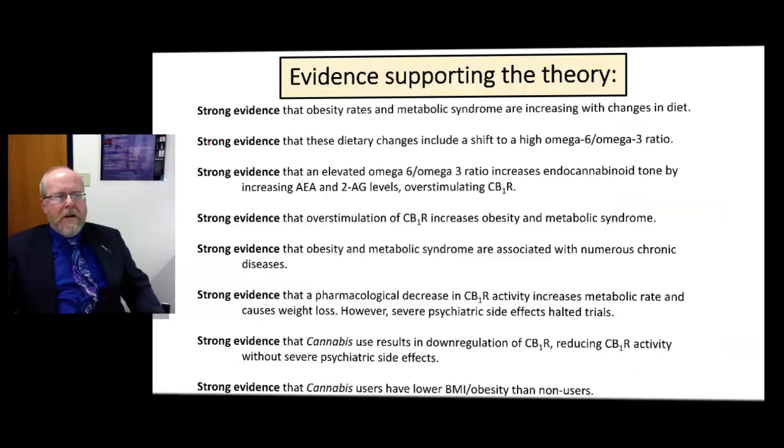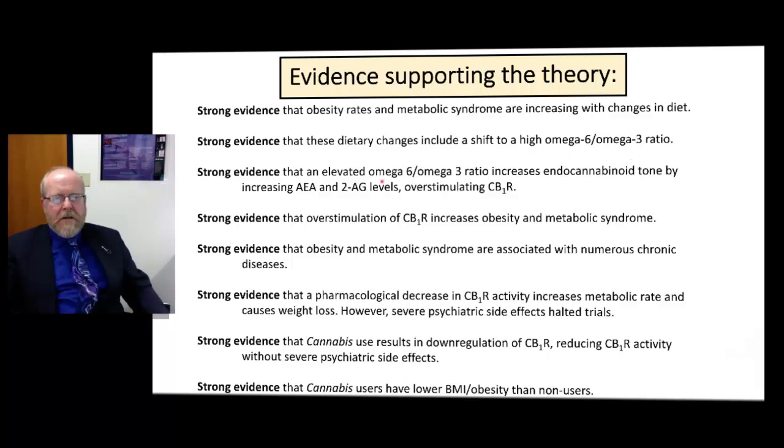So we've got a theory now that goes all the way from our disrupted diet that's obesogenic to the way that cannabis reduces obesity. And there's strong evidence for each step in this process. There's strong evidence that obesity rates and metabolic syndrome are increasing with changes in diet. There's strong evidence that these shifts include a change to a higher omega-6 to omega-3 ratio.